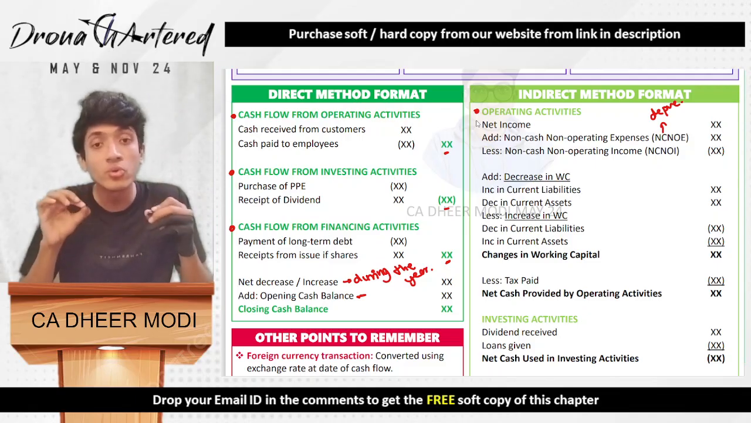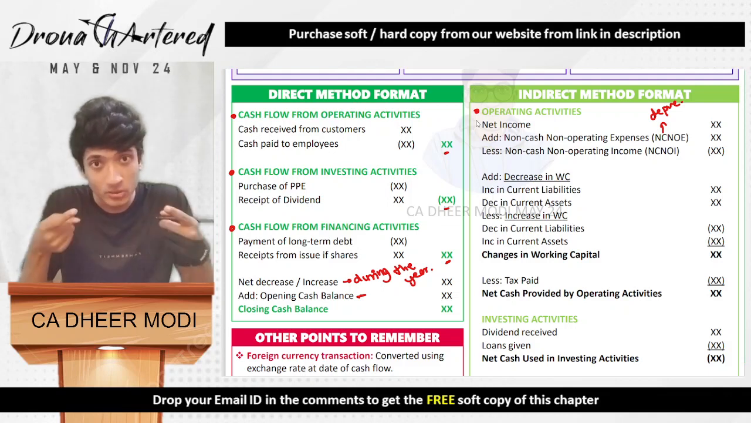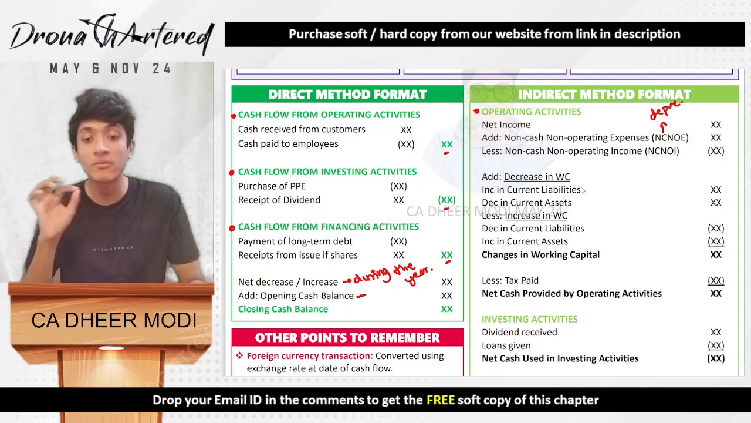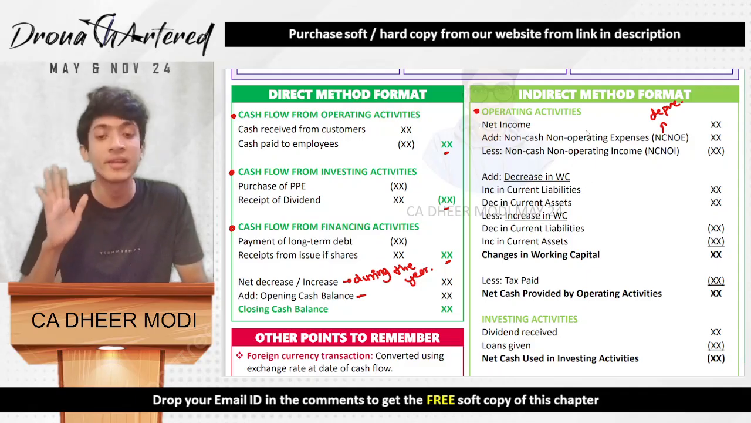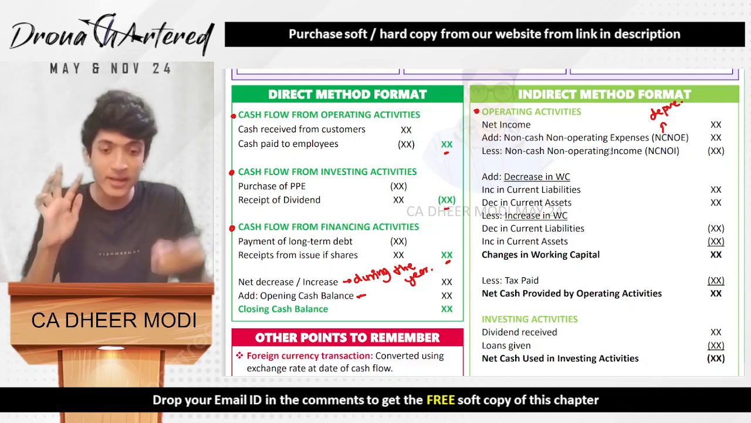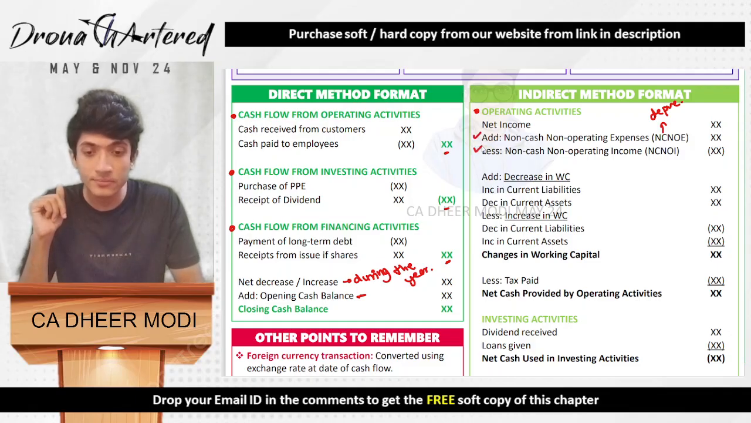So over here, what do you have to add? You have to add which is neither cash, not a cash expense, or which is not an operating expense. Okay, because over here we only want to find out operating activities. So therefore you add NCNOE and you less NCNOI. It is exact opposite logic. Okay, so this part I hope is clear.